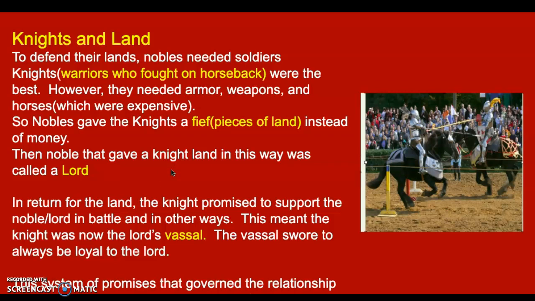The knight will swear loyalty to the lord and will say, hey, anytime you want to go out and gain more land, or if your land's being attacked, I, the knight, will fight for you. In return for the land, the knight promises his support. Okay? The vassal will swear loyalty and support and things like that. This system of promises will then govern the relationship between all these lords and vassals, and that becomes known as feudalism. It's very confusing. There's more to it.